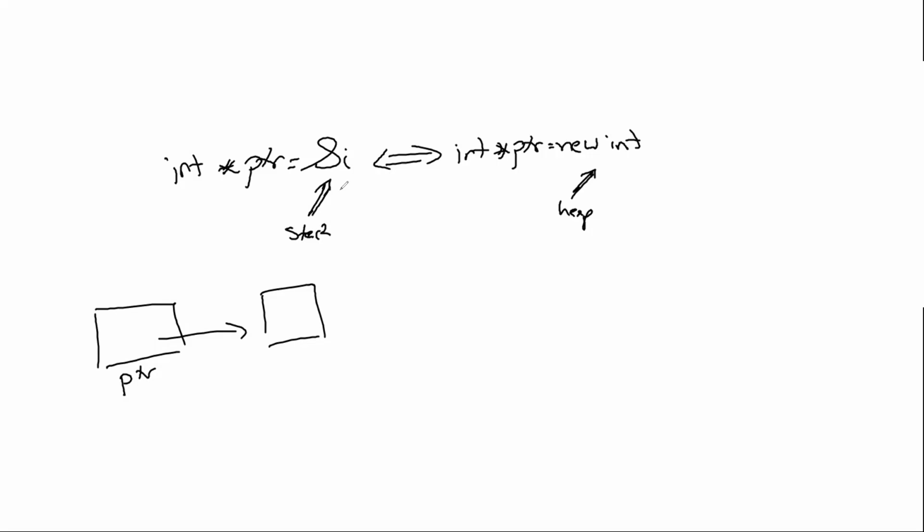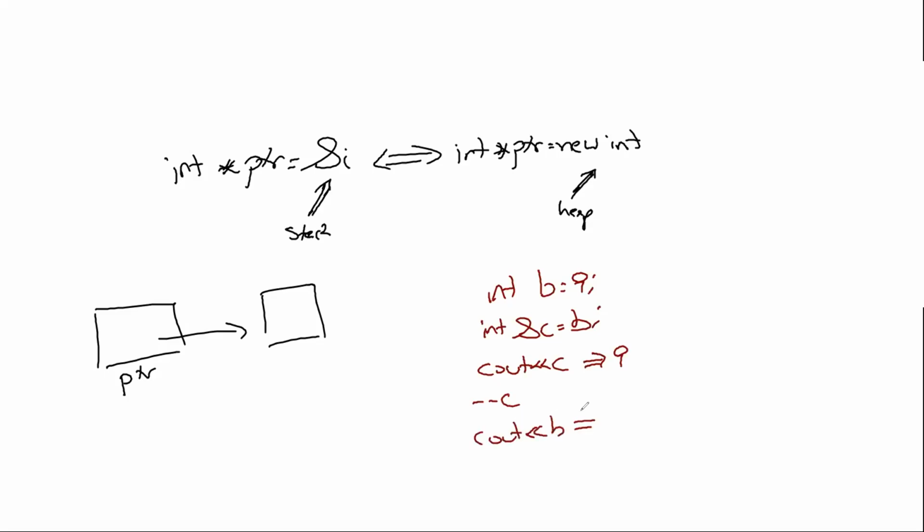Let's talk about references. Now, I'm going to write code that looks maybe a bit weird to you, but you actually know how it looks. Suppose I write int b equals 9. And then I write int ampersand c is equal to b. Now, this looks weird, I understand. Now, if I say, for example, cout c, I expect to see 9. If I say, for example, minus minus c, and then cout b, I expect to see 8.